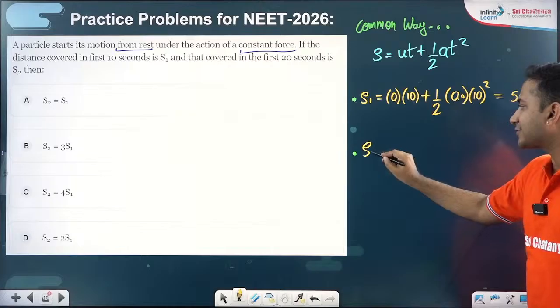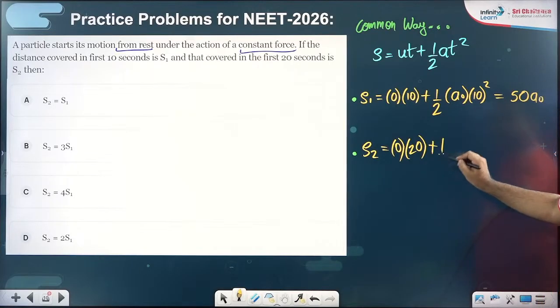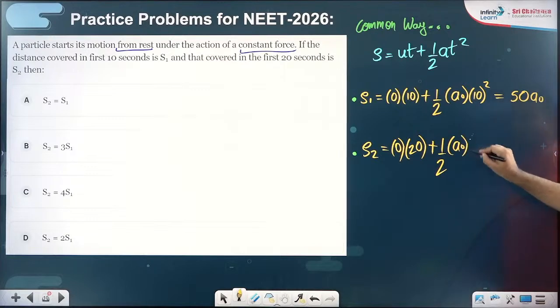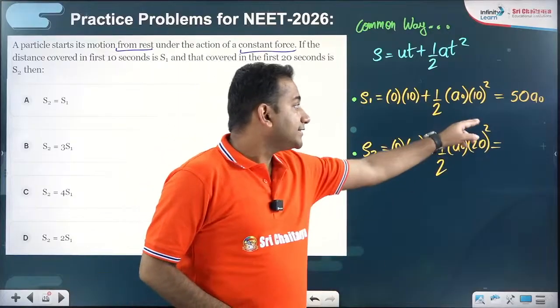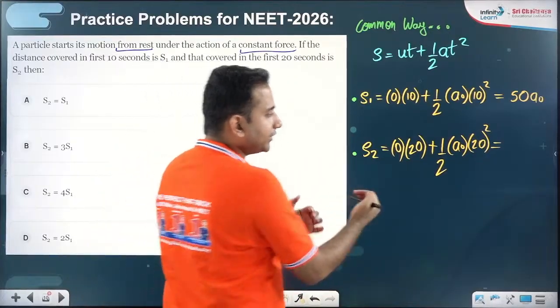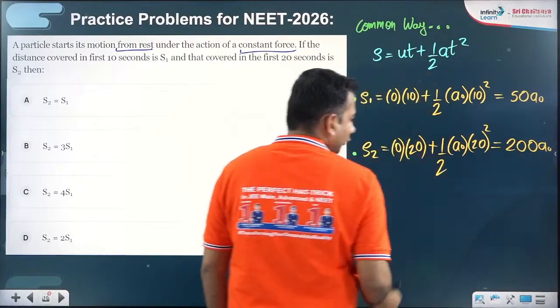And similarly, S2 will be equal to 0 into 20 plus half a naught into 20 square. You can see 20 square is 400, 400 by 2 is 200. So what you got is 200 a naught.